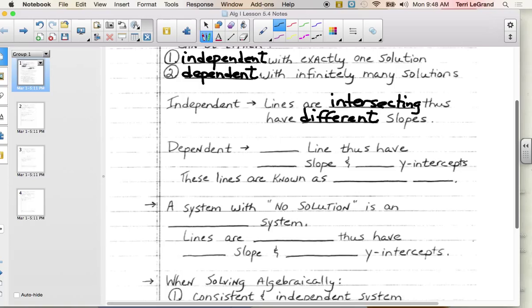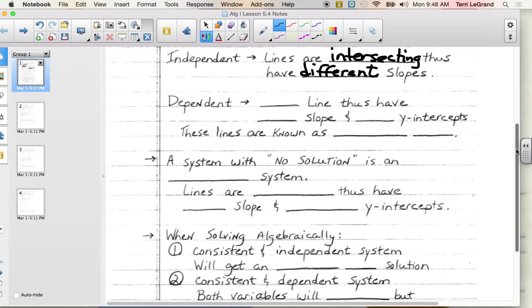So right now, the best we can say is that they're independent. You should have intersecting lines on a graph. Algebraically, they have to have different slopes. But then they also have to have different y-intercepts. Okay? Dependent is the same line.